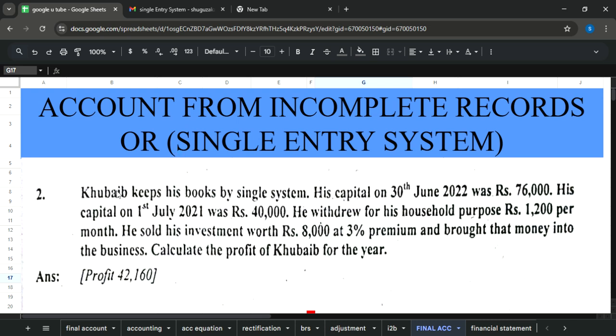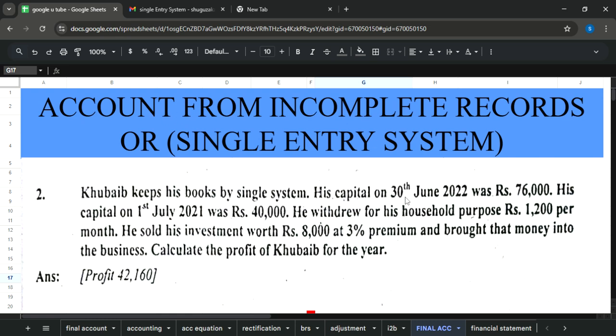Let's begin. Habib keeps his books on single entry. I am requesting you to please underline this word whenever you see it in your papers. Only this word will suggest that this question is related to accounts from incomplete records.